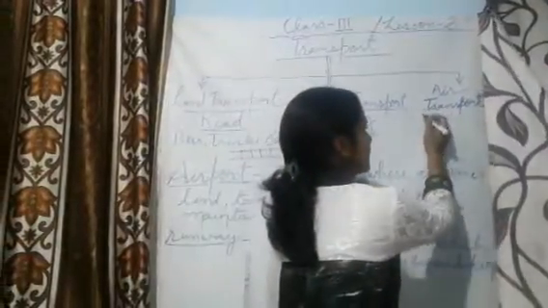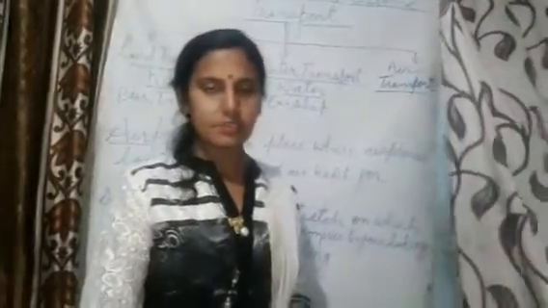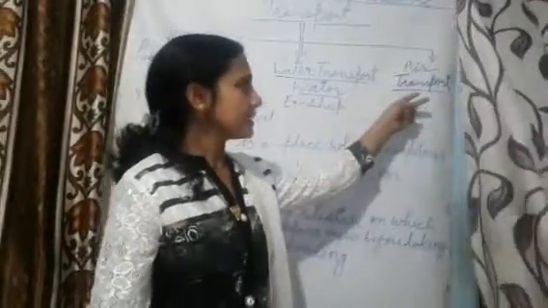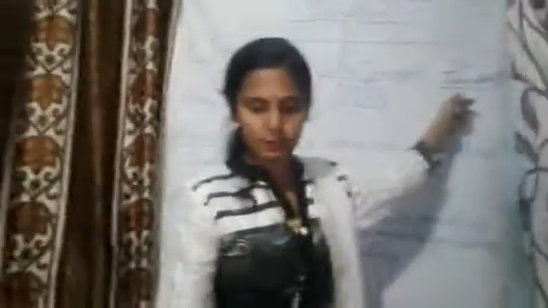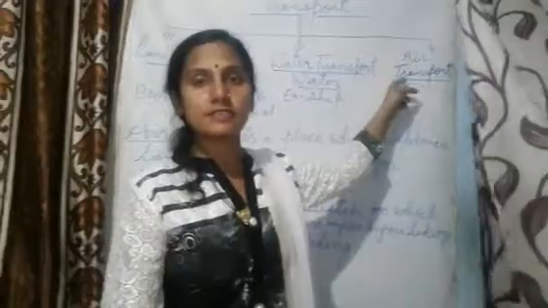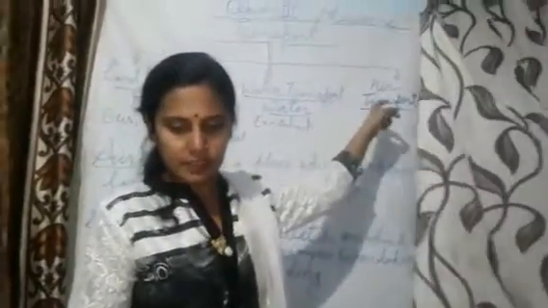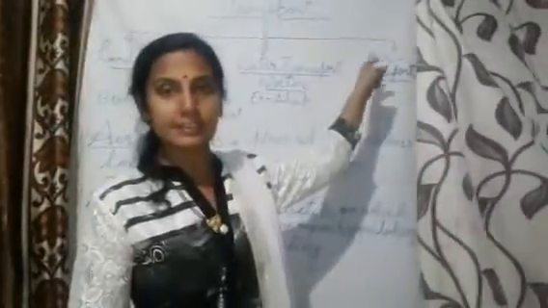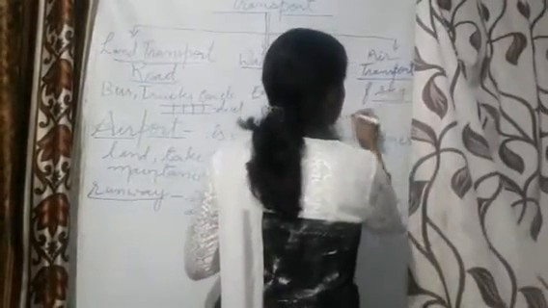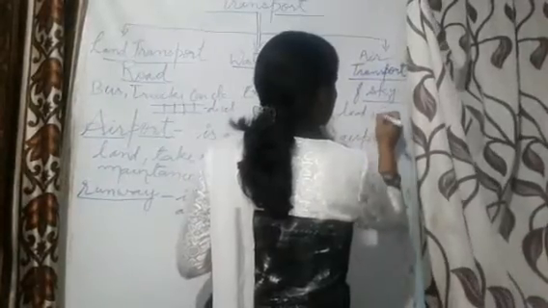Next we have air transport. Air transport is the fastest means of transport on earth. They fly in the sky, and they also carry load and people.